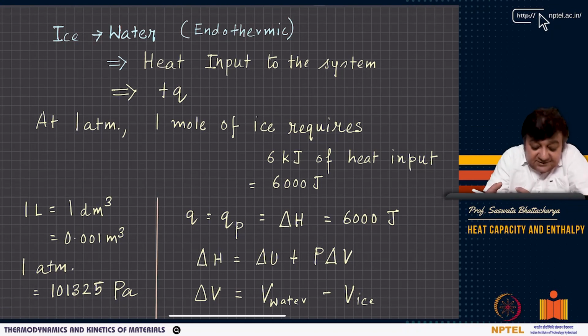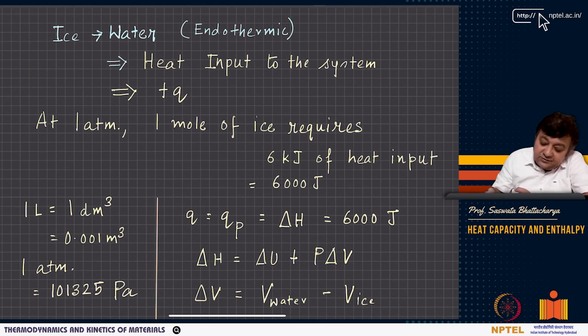Freezing is an exothermic process. So at 1 atmosphere, as we see, 1 mole of ice requires 6 kilojoules of heat. That means it requires 6,000 joules. Now we also know the molar volumes of water and ice.